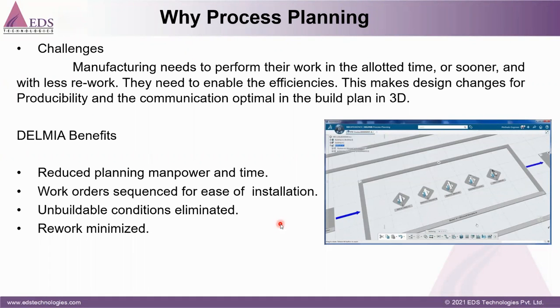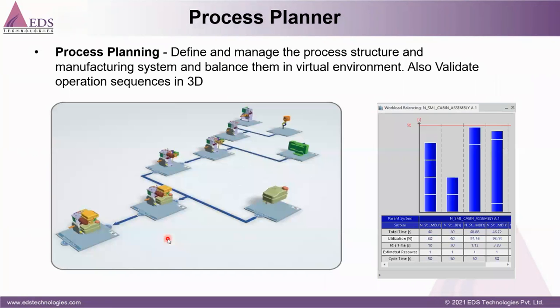And the main point is that rework is minimized, because due to rework and rejection a lot of cost is wasted. They can eliminate this and introduce their product in the market in the given time. So these are the main benefits of production process planning using Delmia.